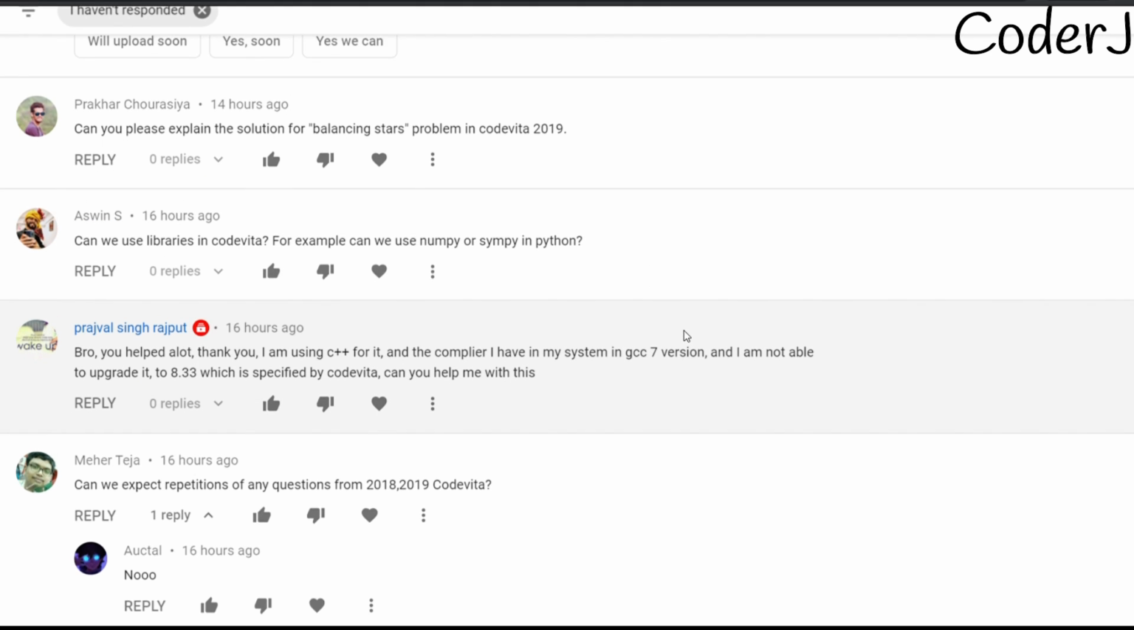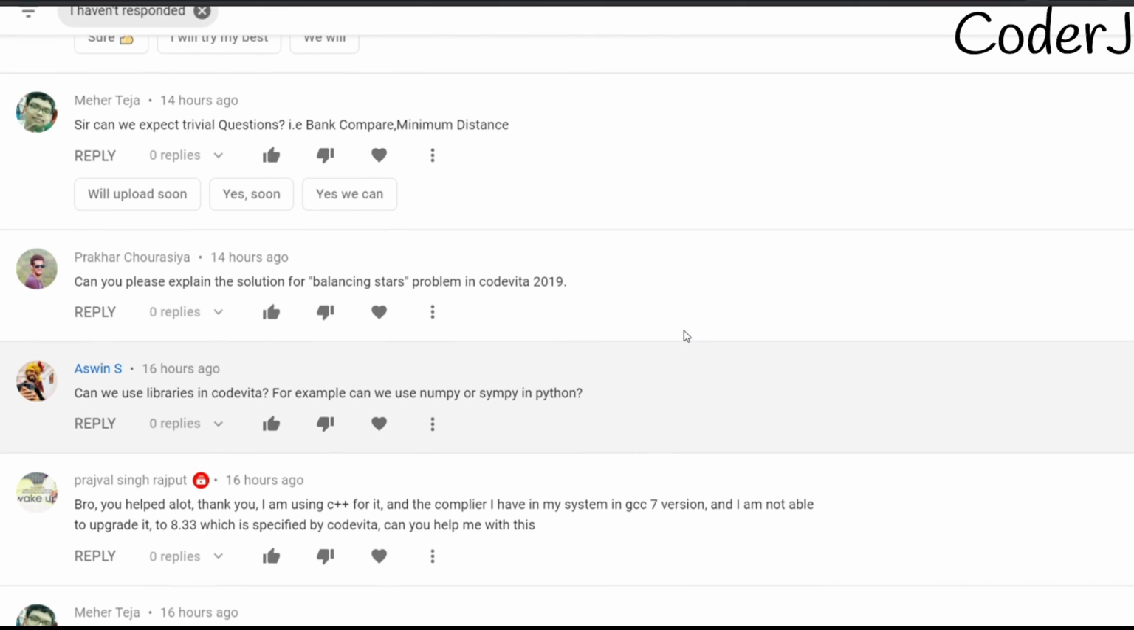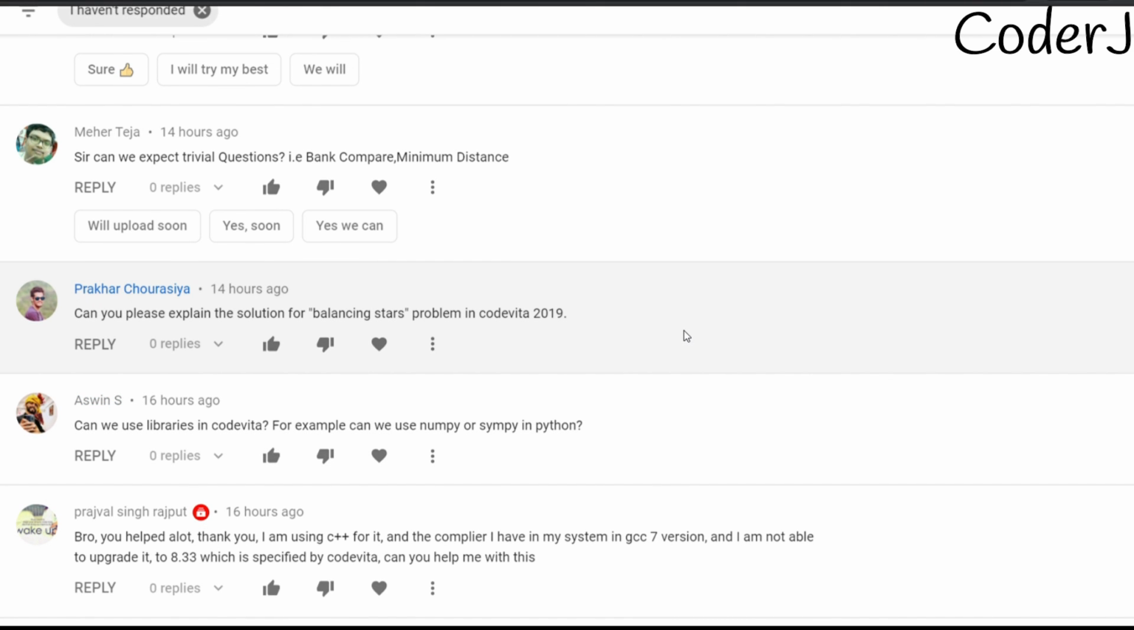Okay. So can we use libraries in CodeVita? For example, can we use NumPy or SymPy in Python? Yes, you can. There are no such restrictions. This is just a pre-qualify round. Okay, can you please explain the solution of the balancing star problem in CodeVita 2019? I'll look into it, but I don't think I have time right now.